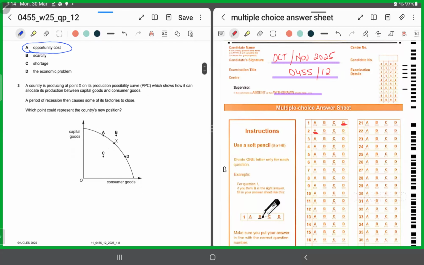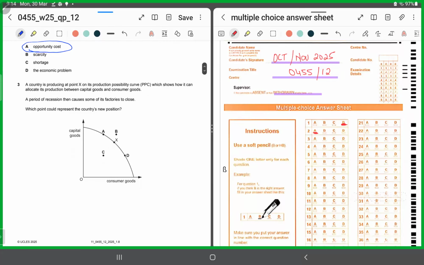Number 3. MCQ number 3 shows a production possibility curve. Now they are saying initially the country was at a position X on the PPC and it was producing capital goods and consumer goods. Then a recession came. Now what happens in a recession? The aggregate demand falls. The overall productive capacity of an economy falls. So now what happens? The factory is closed. So when the factory is closed, what should happen? The production should fall, both for capital goods and consumer goods.